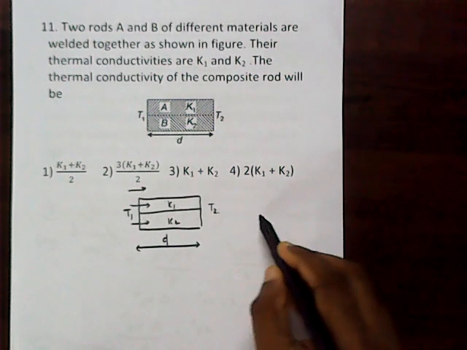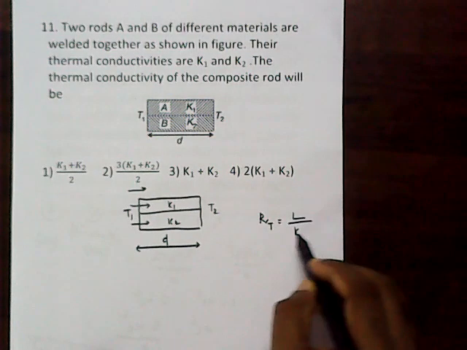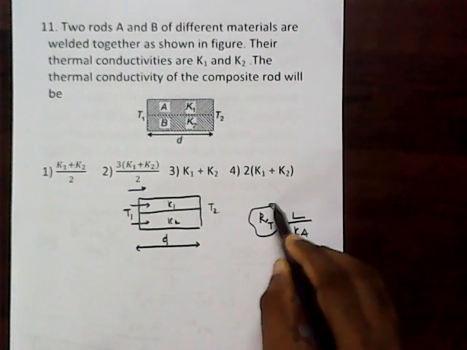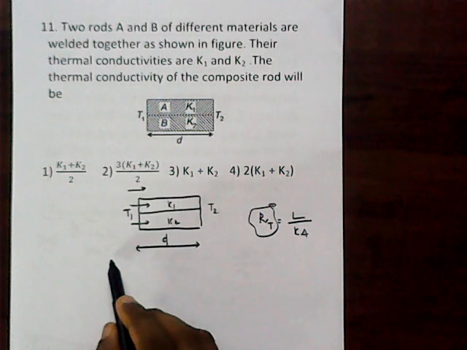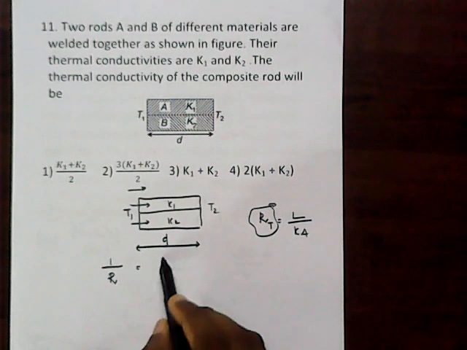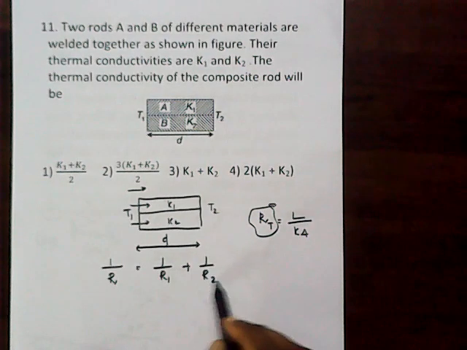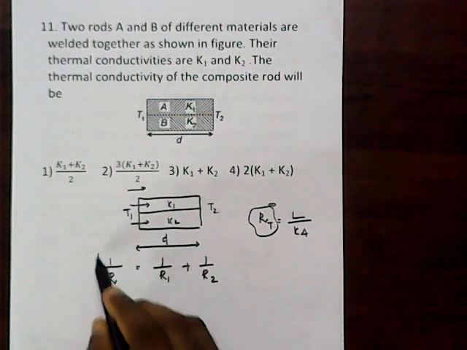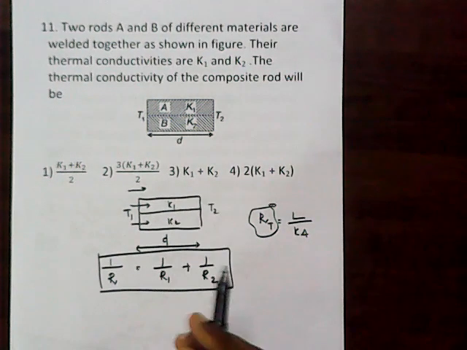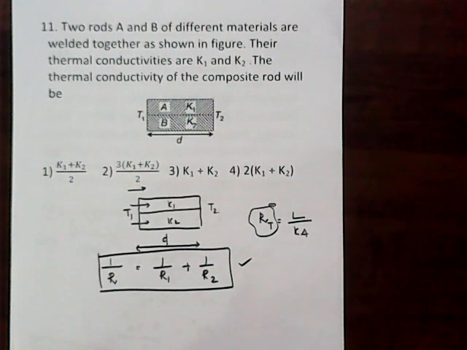Then we have to take the thermal resistance, which is equal to L by KA. So the thermal resistance in a parallel network, for the effective one, we can say 1 by R equals 1 by R1 plus 1 by R2. It is a very important concept.